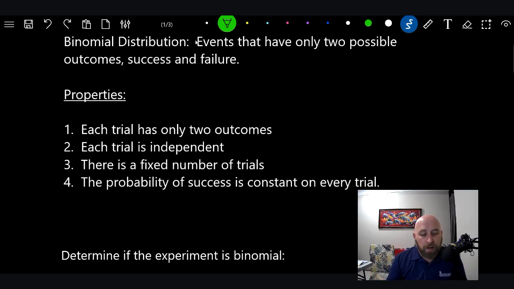And the next property of a binomial distribution is that the probability of success is constant in every trial. In other words, you can't switch and change whether or not it's actually going to happen. You can't have a higher percentage or a lower percentage. It has to remain constant. And it doesn't have to be 50-50, like a coin, where you flip a coin in the air and it's either heads or tails. You could have it as long as it's always a 10% chance.